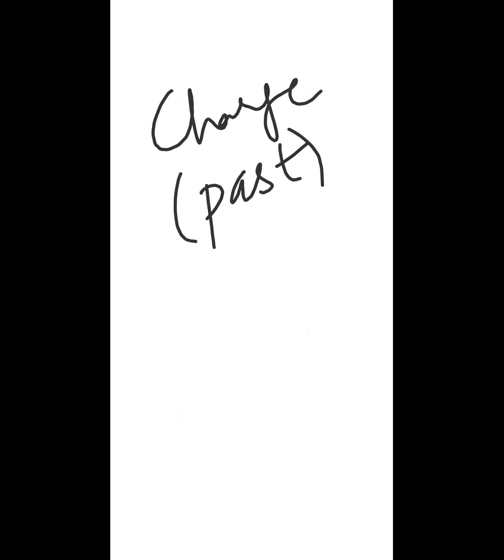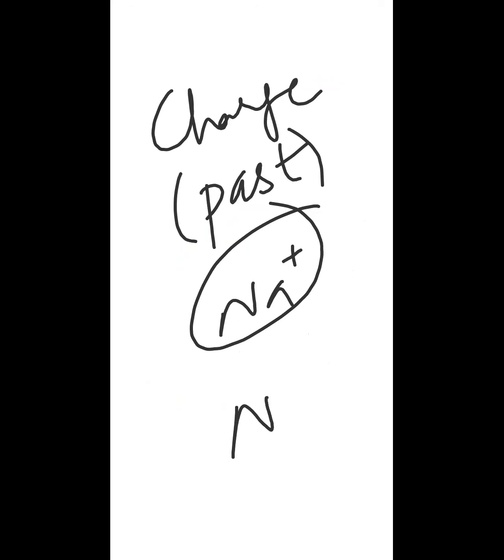Charge is something like the past. If I say sodium has a positive charge, it means sodium has donated its electron in the past. But if I say this is a valency, it means sodium has not donated any electron right now.